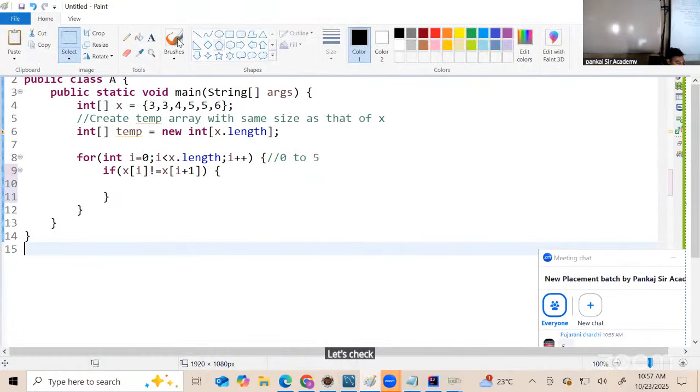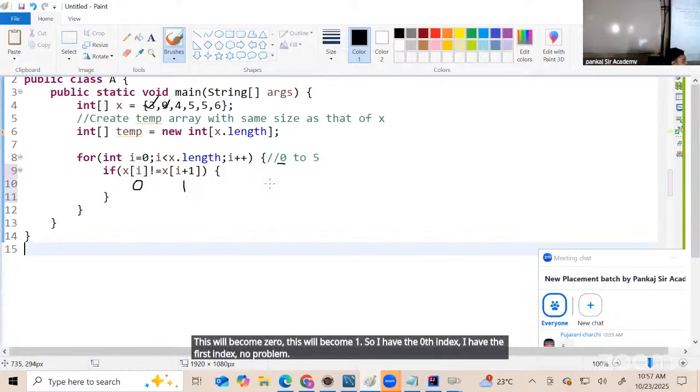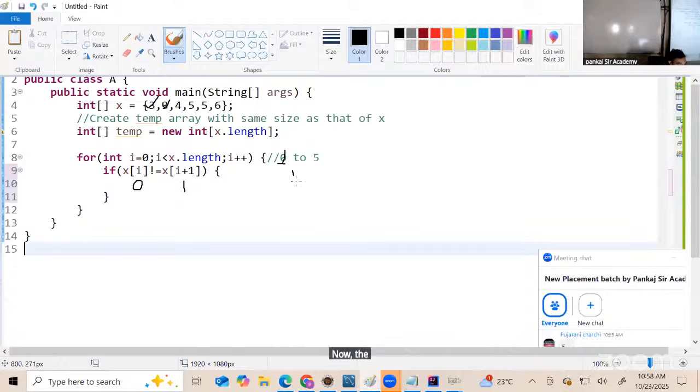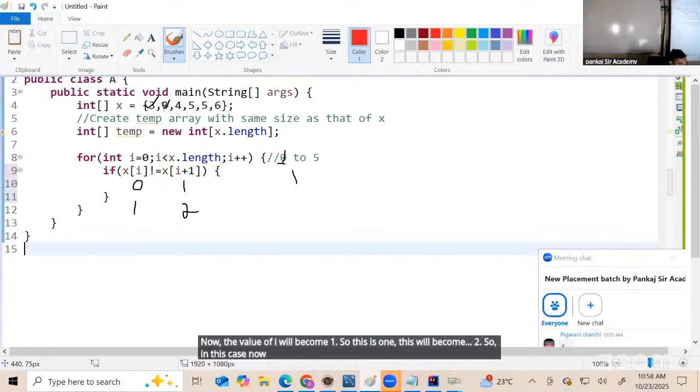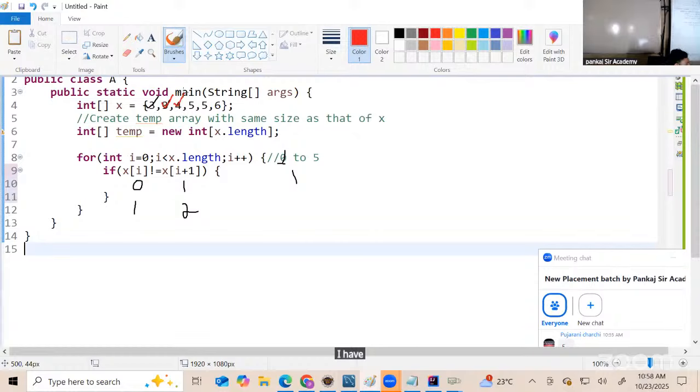When the value of I is 0, this will become 0, this will become 1. So I have the 0th index and the first index, no problem. Now the value of I will become 1, so this is 1, this will become 2. So I have 1 and 2, I am able to compare neighboring elements.